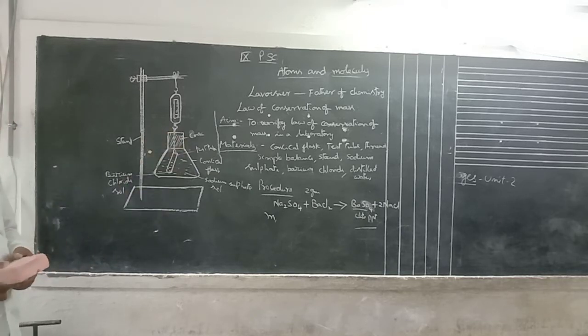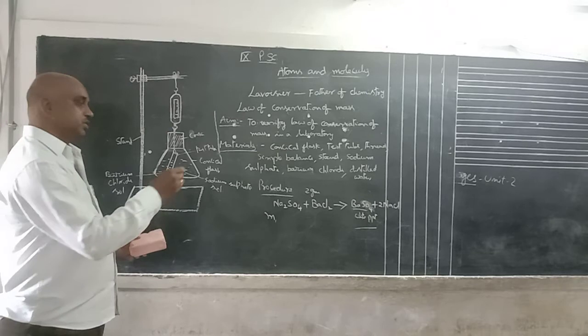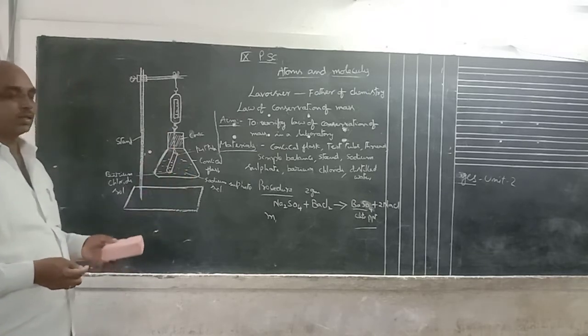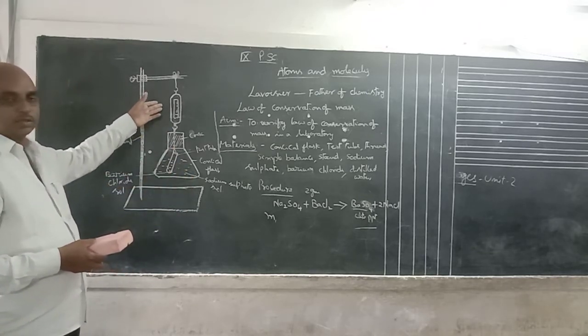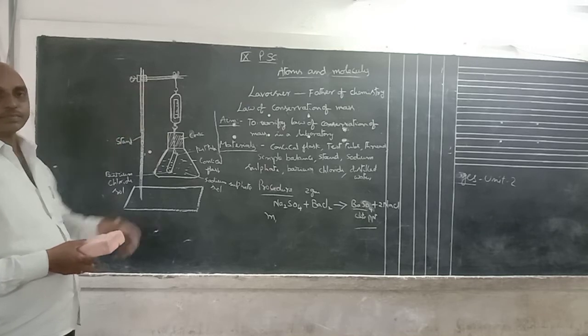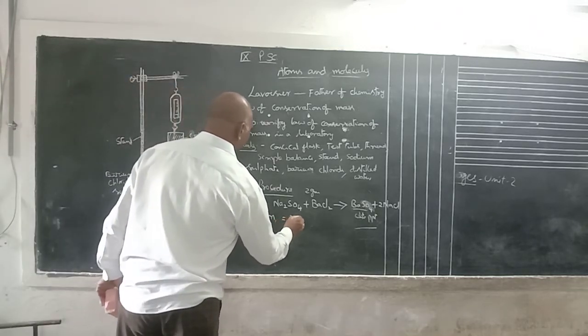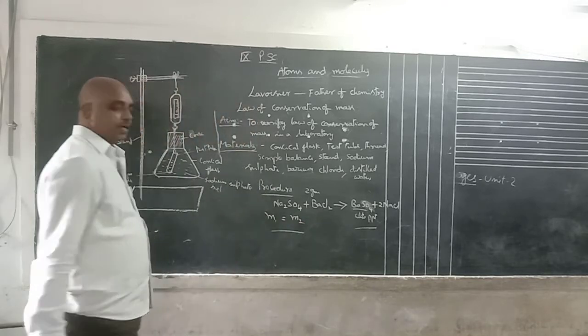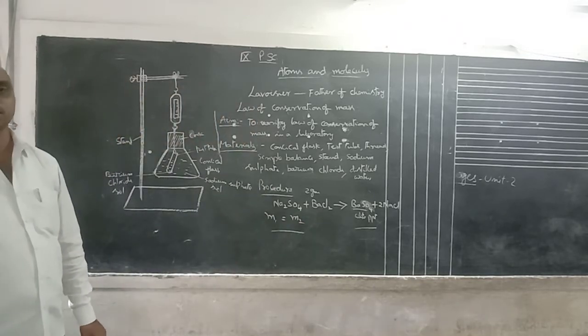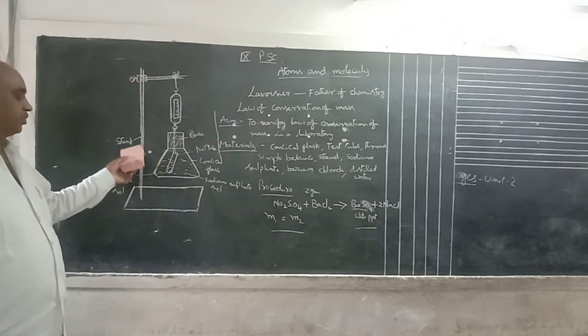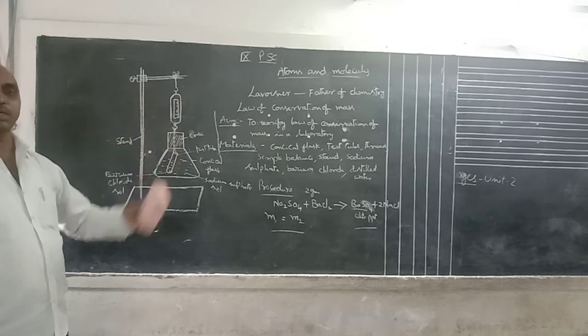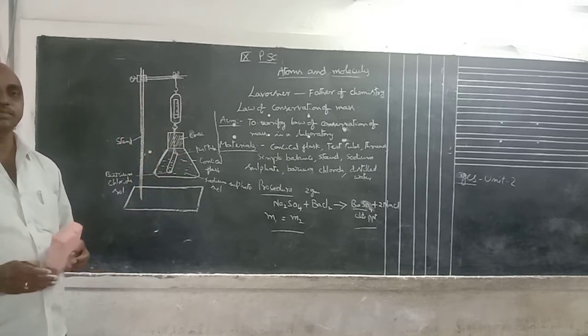This indicates the chemical reaction is completed in this flask. Again, find out the weight or mass of this solution. Again mass is M2. After that we can find out that the total mass before the chemical reaction and after the chemical reaction is the same.